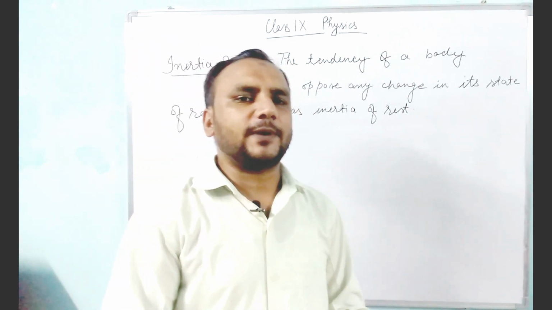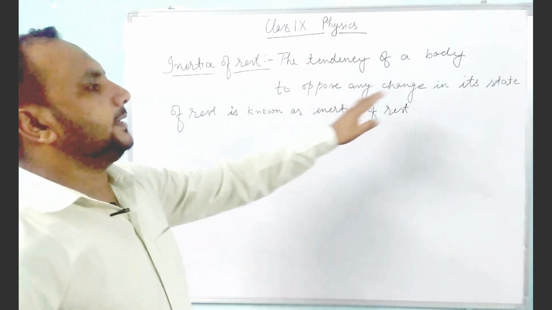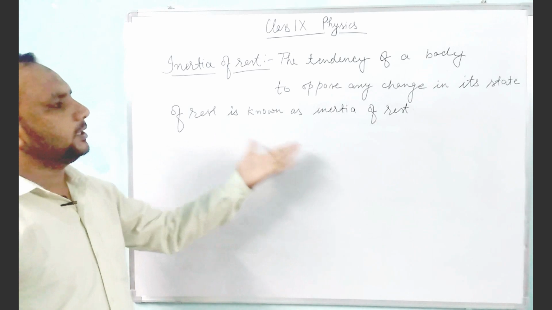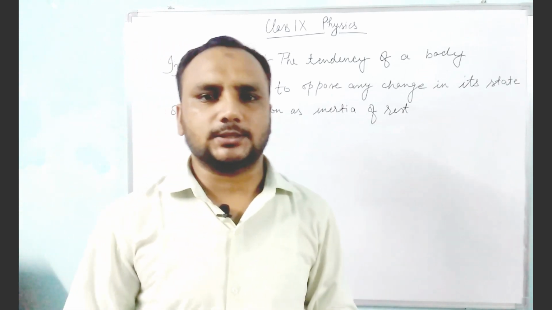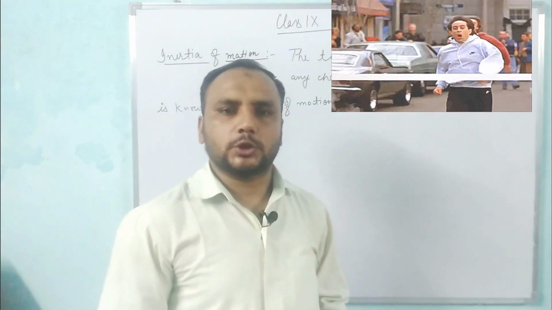So we can define the inertia of rest as, the tendency of a body to oppose any change in its state of rest is known as inertia of rest. Next type of inertia is inertia of motion.